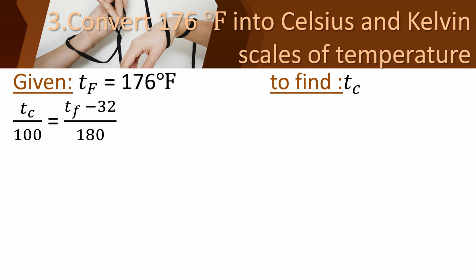You can substitute the given value here. We know the temperature in Fahrenheit, so Tc divided by 100 equal to 176 minus 32 upon 180. Subtract 176 minus 32. What will you get? You can copy it down in your notebook and find the answer.